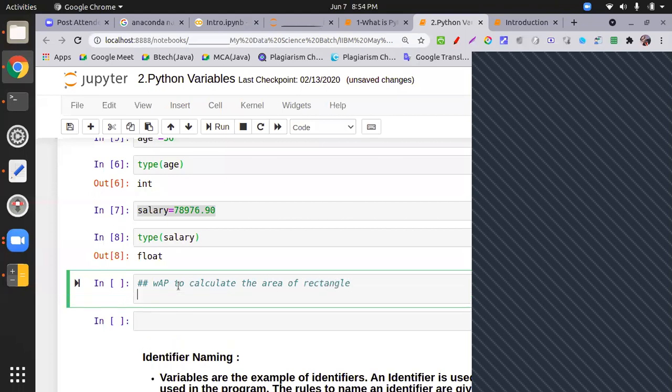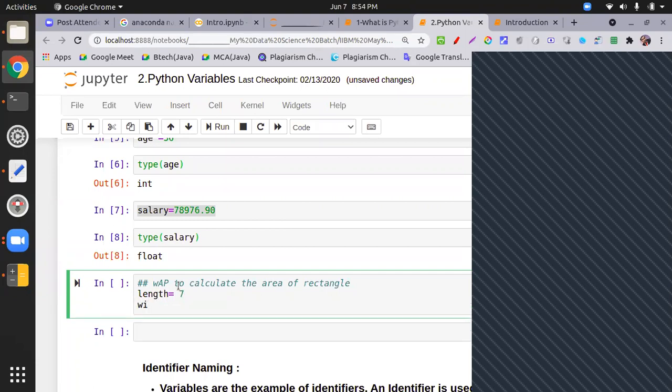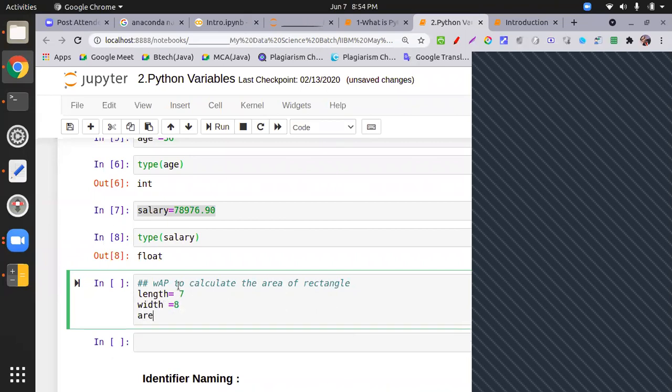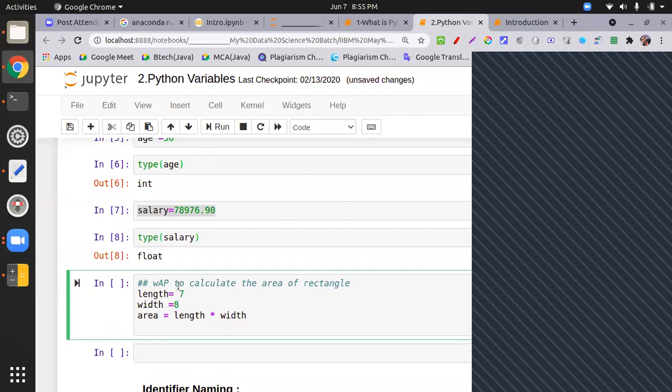So what we do, we take the length, let's suppose it's 7, width equal to, let's suppose it's 8, and area equal to length into width. Okay, now print.